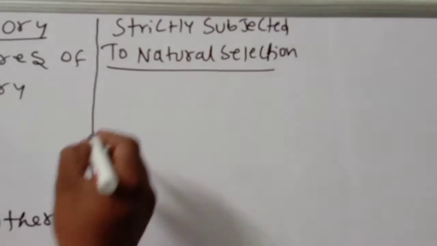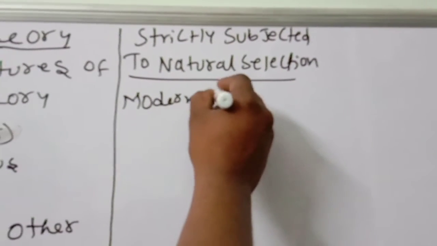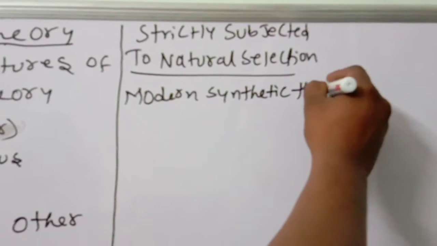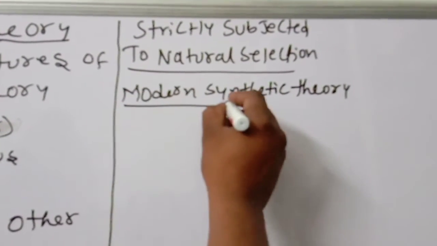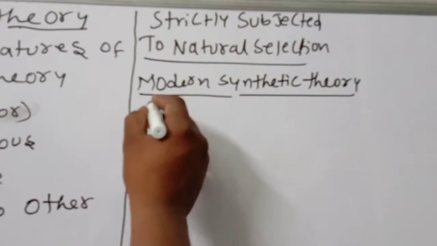Next one, the modern synthetic theory. This point you should remember. Next theory is the modern synthetic theory. So who are the scientists?